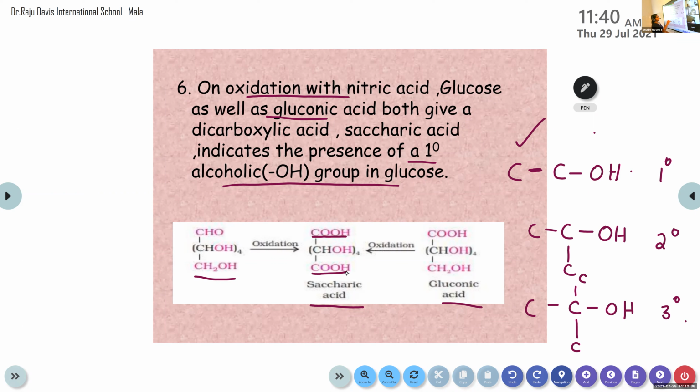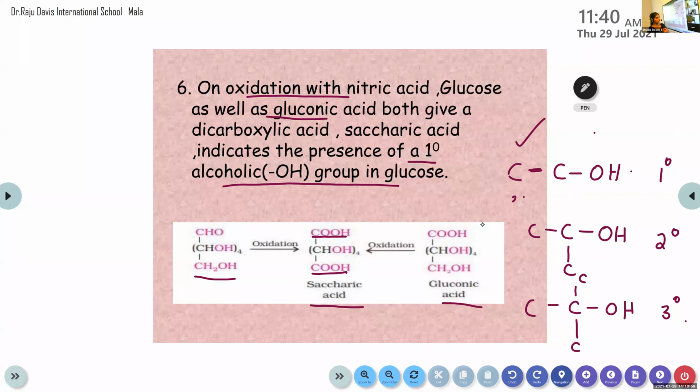So from this product we can indicate the presence of a primary alcoholic group. We can write this primary like this. Okay, primary, then secondary, tertiary. So here it is primary alcoholic group in glucose. So all this information we obtained about the structure of glucose.